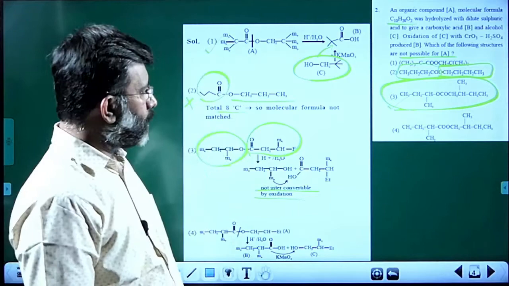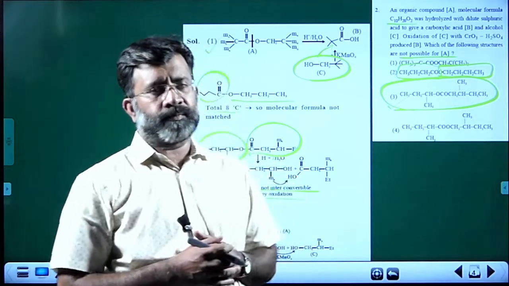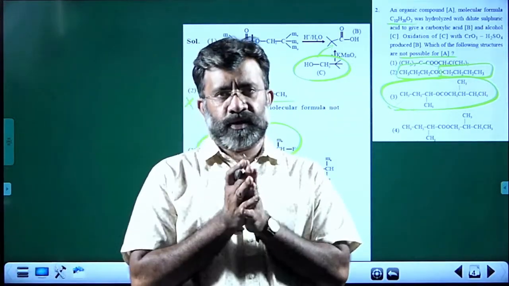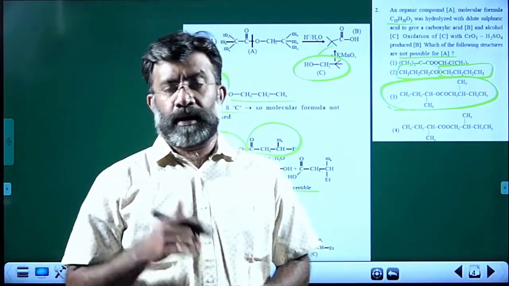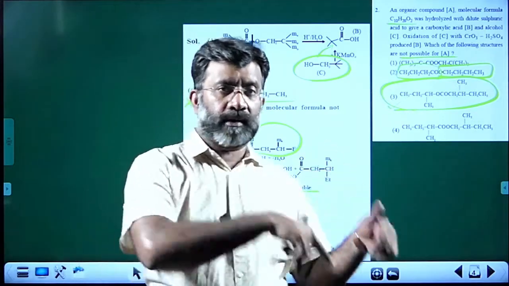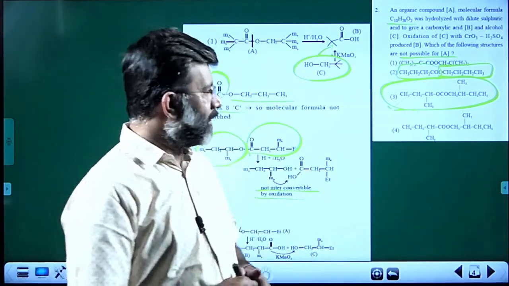That is the problem. So hope you understand what happens: the given ester upon hydrolysis gives a carboxylic acid and alcohol, and that alcohol upon oxidation gives the other carboxylic acid. That is the condition.